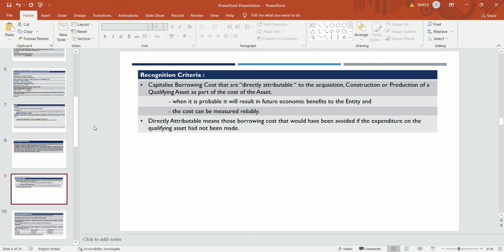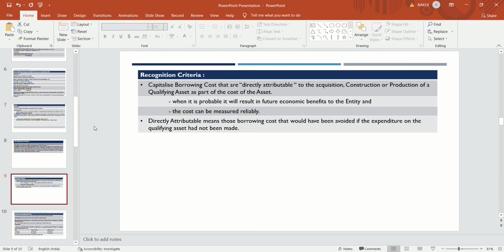Directly attributable means those borrowing costs that would have been avoided if the expenditure on the qualifying asset had not been made. It is the cost directly related to the acquisition, construction or production of the qualifying asset: the loan taken for that purpose, and the interest paid on that loan is directly attributable to that specific project.